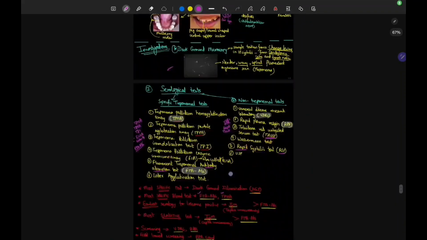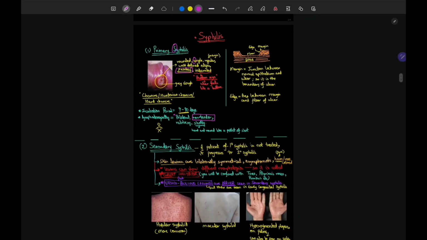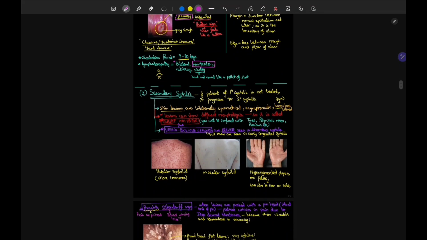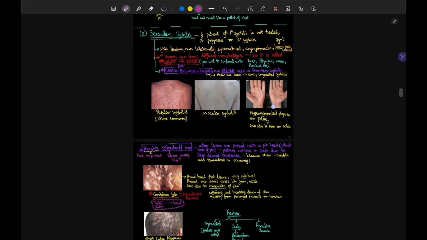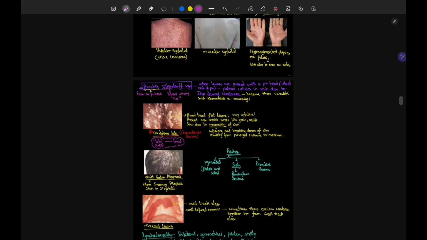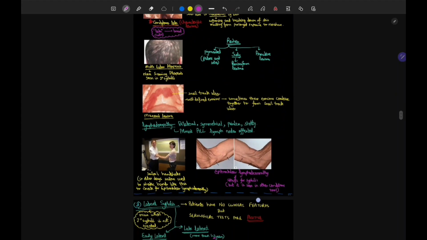Now let's do a very quick recap of all the syphilis. First of all, I have taught you primary syphilis. There is Hunterian chancre or hard chancre. The incubation period is 9 to 90 days. And there is lymphadenopathy, bilateral, non-tender, rubbery, shotty lymph nodes. Secondary syphilis is called the great imitator, but vesicobullous lesions are never seen. And you will see papules, macules, hyperpigmented plaques,